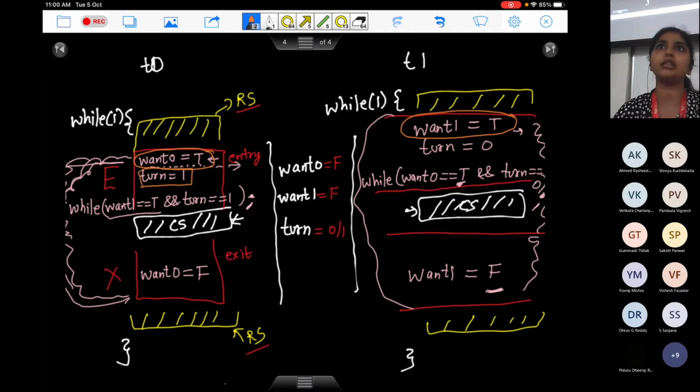So one of them is going to execute it first. Let's say T naught executes it first. So T naught is going to set turn equals to 1, right? And T1 is going to later set turn equals to 0. So what I'm saying here is the process who is able to finish this instruction first is going to enter into its critical section. It's like the person who is more humble, who finishes his statement first, that "well, you go first," actually will get to go first. Why?